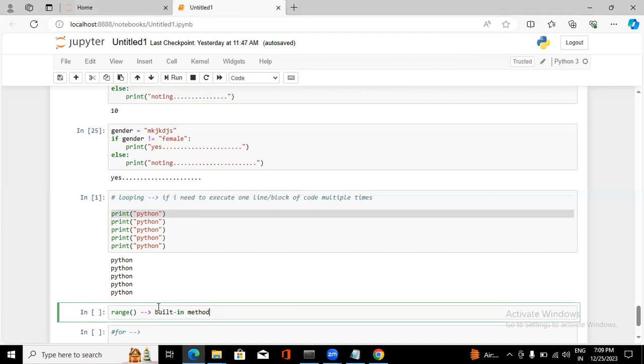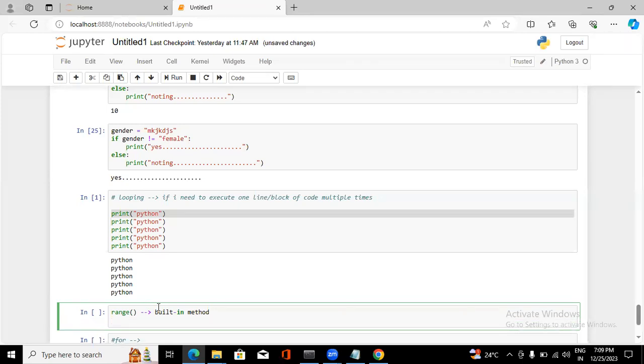To specify that, we use range. It has a starting position and an ending position, and in between it performs its action. Whatever you need to do, you can do. It is a range like 1 to 10, or 1 to 100, or 20 to 30, or 35 to 45. Range anything, it has a starting position and an ending position. This range we mostly use with looping only. Let me show you how it works.